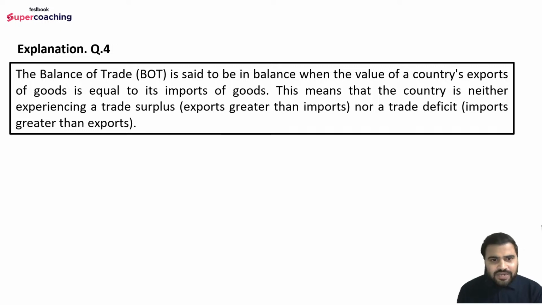So the balance of trade is said to be in balance when the value of a country's export of goods is equal to its import of goods. This means that the country is neither experiencing a trade surplus nor a trade deficit. Okay? Then in that case, we would say that the balance of trade is in balance.